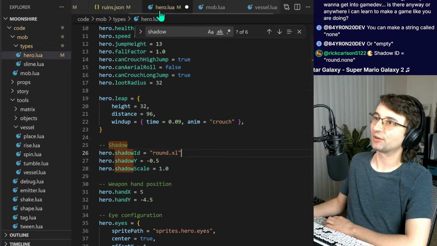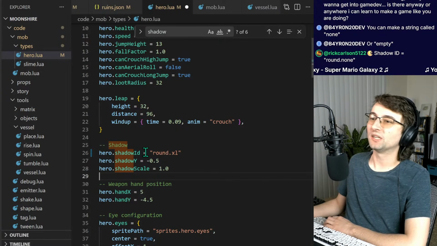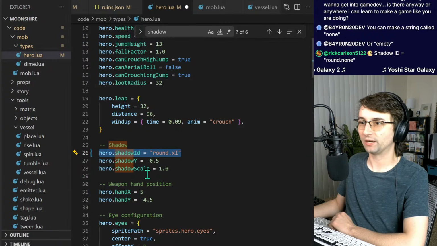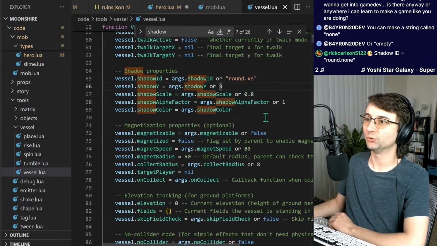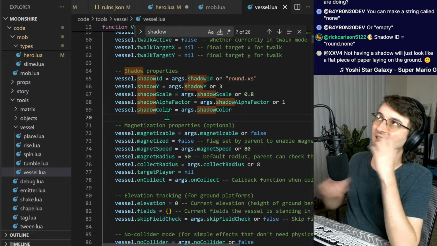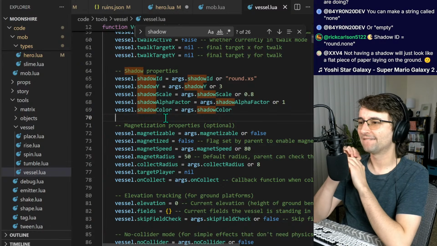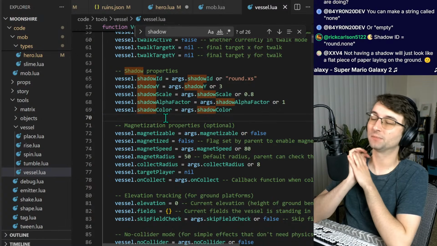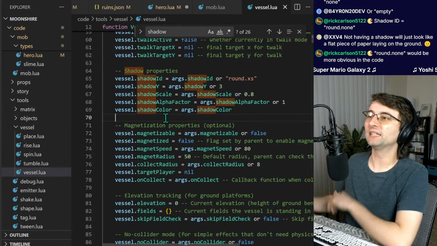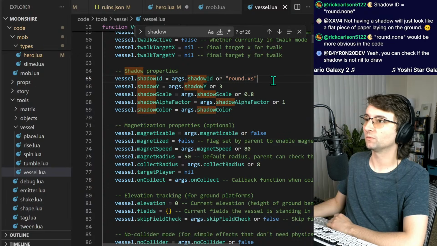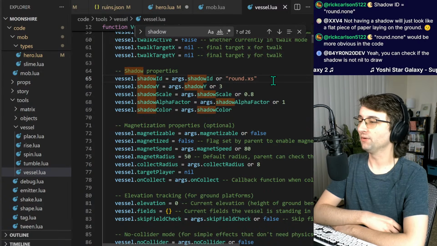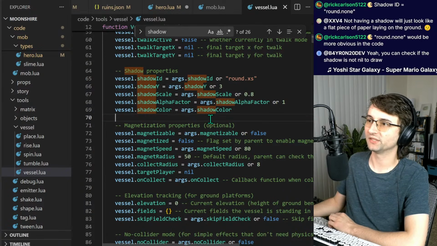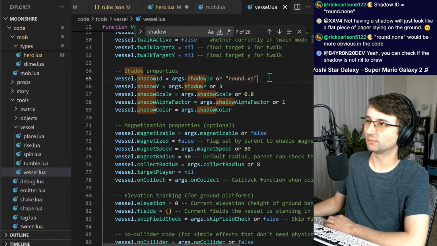I think that it would be better if it was an option to leave shadow ID as nil, and then a nil shadow ID would translate to no shadow. But I guess nil is also very unpredictable. Not having a shadow would just look like a flat piece of paper. Exactly. I think that's true, is that we probably do want a default shadow because I pretty much always want one. If it's a mob, if it's a vessel, it's gonna have a shadow. Pretty much always. And then as long as I make support for not having one.